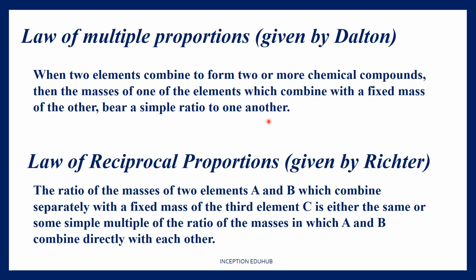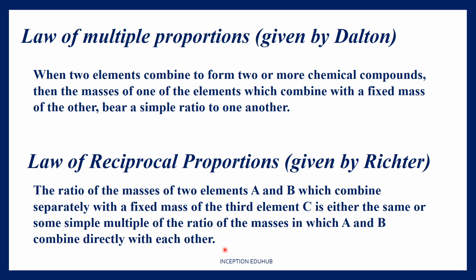Let's go to the next law. It is the law of reciprocal proportions. It was given by Richter in 1792. This law says that the ratio of masses of two elements A and B, I want you to concentrate here, it's slightly tricky, but it's very simple. So the ratio of masses of two elements A and B, which can combine separately with a fixed mass of the third element C, is either the same or some multiple ratio of the masses in which A and B directly combine with each other.